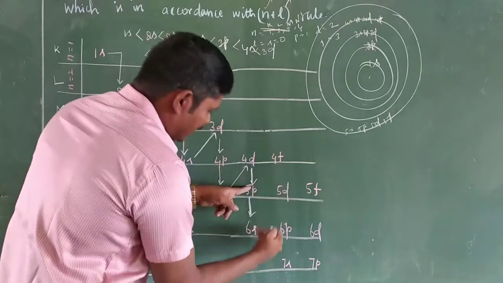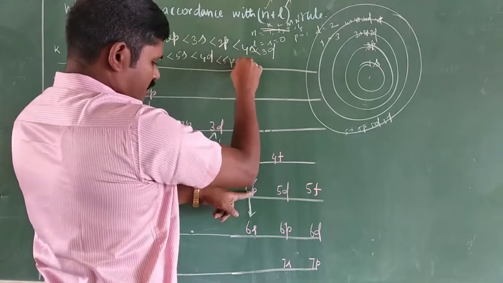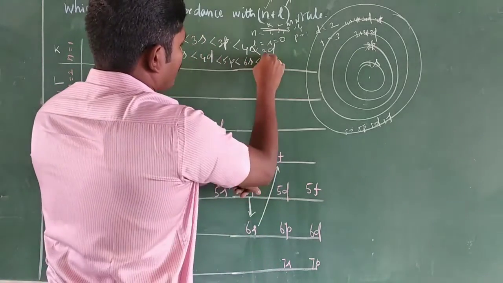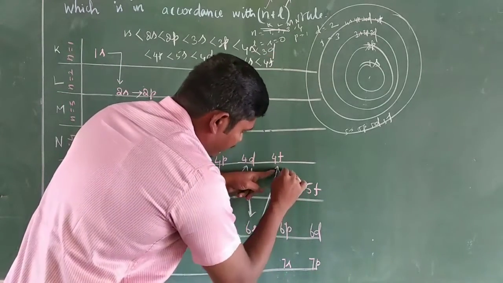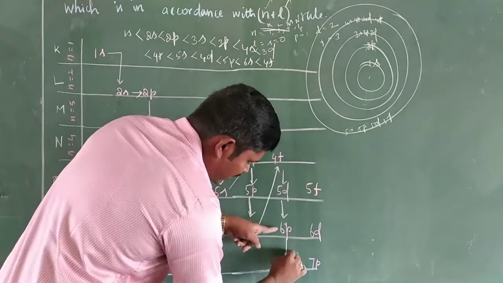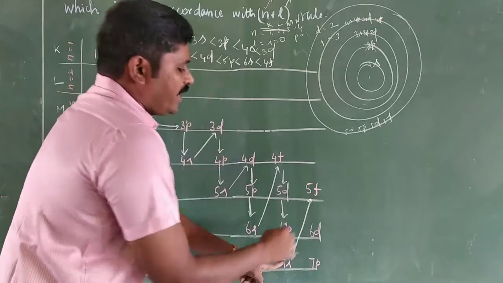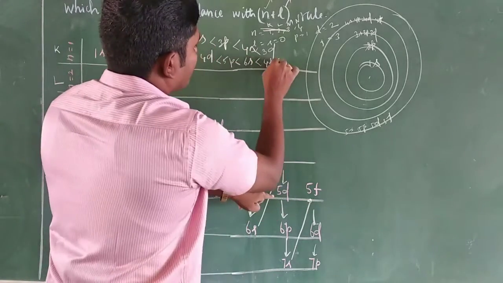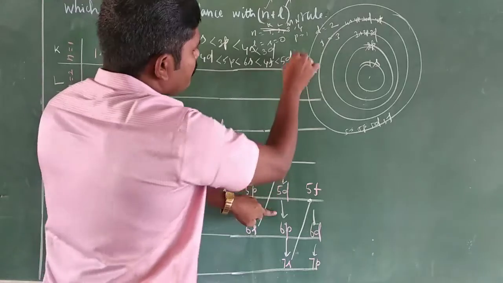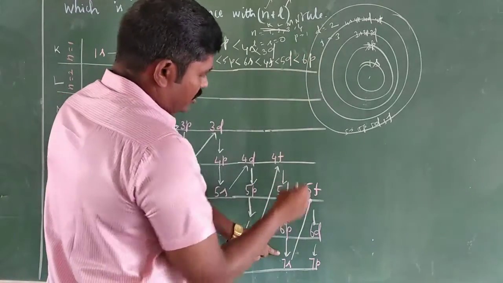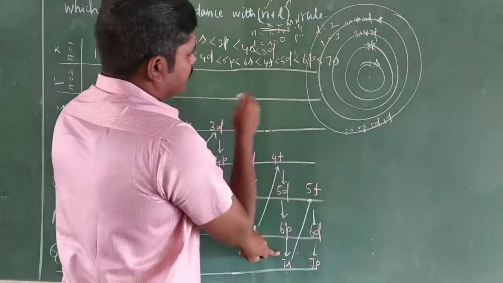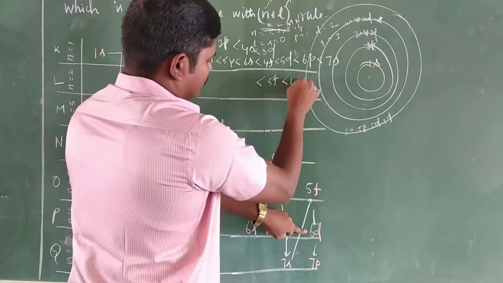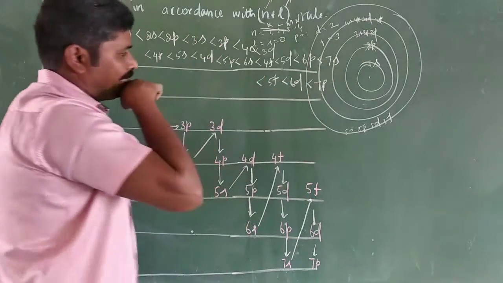So to complete the straight line: 5p, 6s, next 4f to complete the straight line, 5d, 6p, 7s, then 5f, 6d, 7p. Right, 4f, 5d, 6p, and 7s are less than 5f and 6d and 7p.